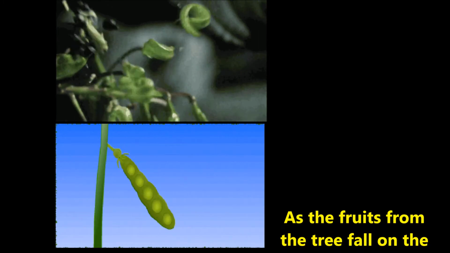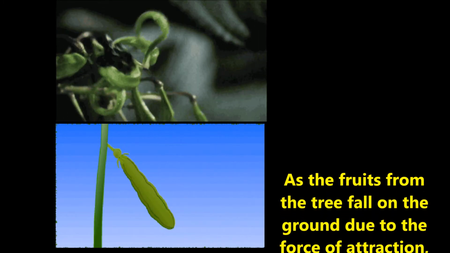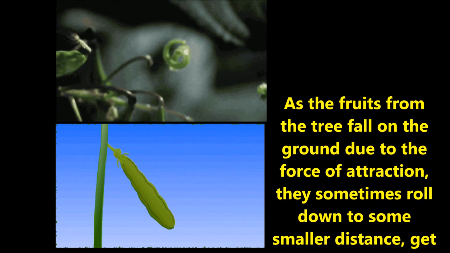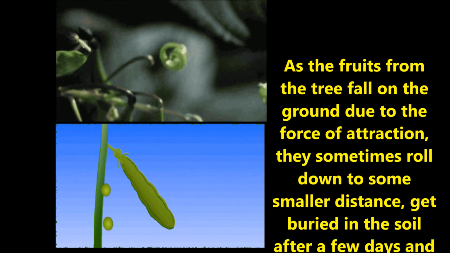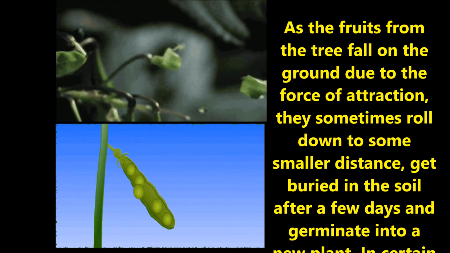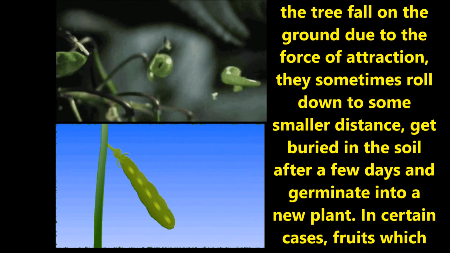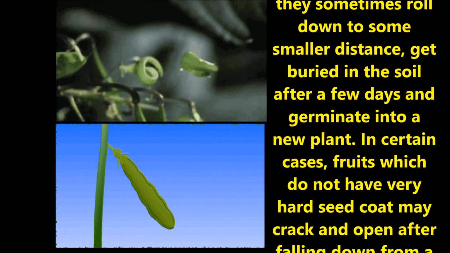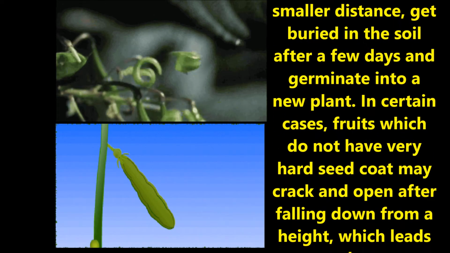Seed dispersal by gravity. Gravity is a force of attraction that exists among all the objects in the universe. As fruits from the tree fall on the ground due to this force of attraction, they sometimes roll down a small distance, get buried in the soil after a few days and germinate into a new plant.